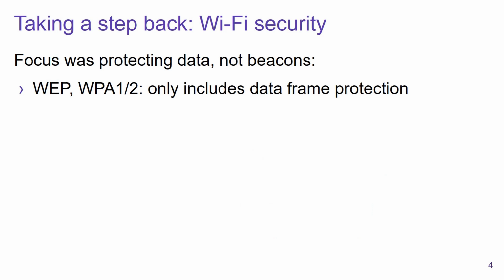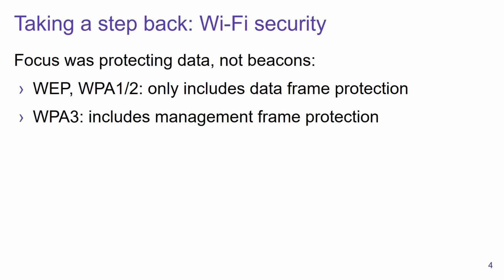But before we get into these details, let's take a step back and look at the history of Wi-Fi security. And here we can see that previously the focus was on protecting transmitted data and not beacons. For example, if we look at WEP and WPA 1 and 2, they really focus on protecting data only. Now, WPA 3 does mandate that certain management frames are also authenticated.